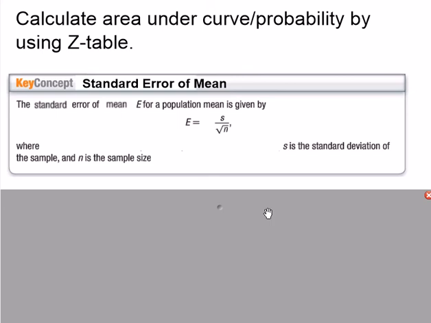The way that you can calculate the error, if the statistic that you're measuring is an average, the way that you could calculate your margin of error, your standard error, is to get the standard deviation and divide it by the square root of the sample size. However many people you're sampling, remember that statistic goes with sample, and parameter goes with population. So whatever type of study you're doing, get the sample size, take the square root, that goes in the denominator. On the top goes the standard deviation, and that would give you your standard error of the mean, if what you're measuring is an average.